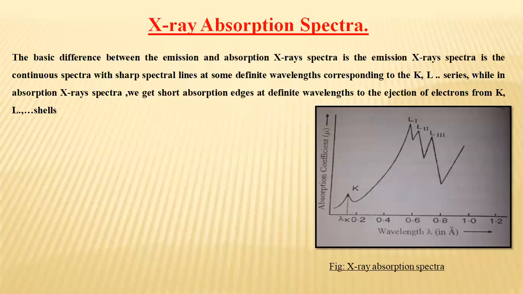The absorption drops off until the photon energy exceeds the next inner shell binding energy, and a new edge is observed. At the K edge, for example, the photon energy is capable of ejecting an L or M shell electron. However, the K shell electron is more strongly bound to the nucleus than the L or M shell electron, so electrons held more strongly to the nucleus are more effective in absorbing X-ray photons.